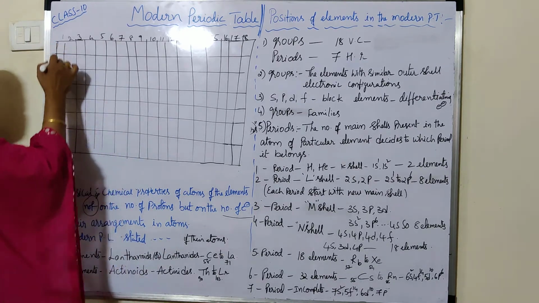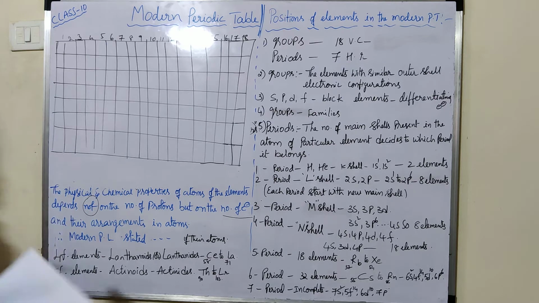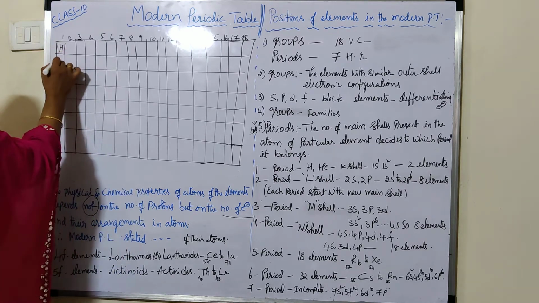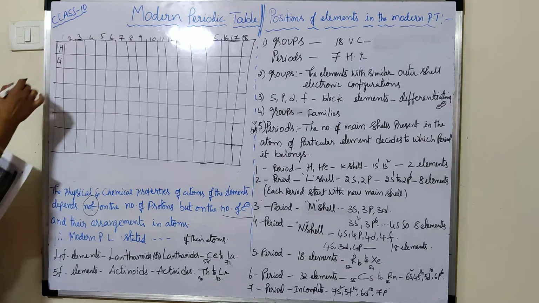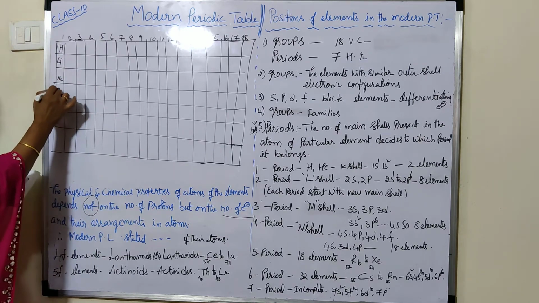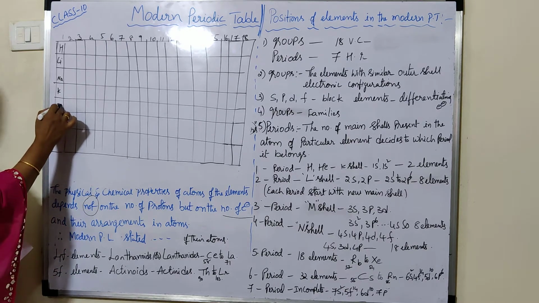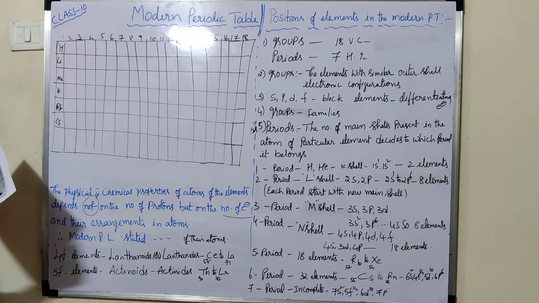I will write the first group. In that first group: hydrogen, lithium, sodium, potassium, rubidium, cesium, and one more element.